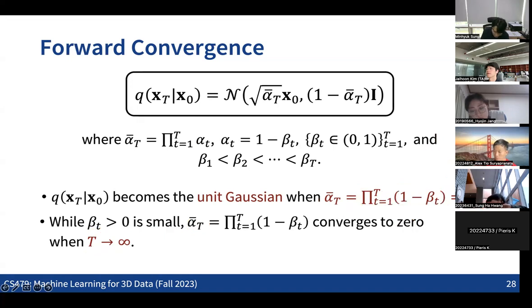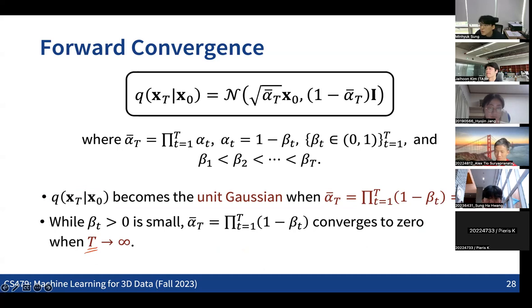Which means that practically, as we increase the time step to a large number, you can see that the jump from x0 to xt is converging to the unique Gaussian. So from the procedure that we are defining, at the end of the whole sequence of the process, the given data samples become samples of the unique Gaussian after many time steps t. So this is the answer for the first question.